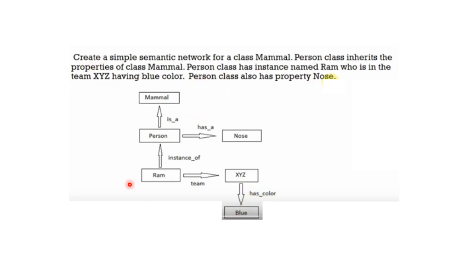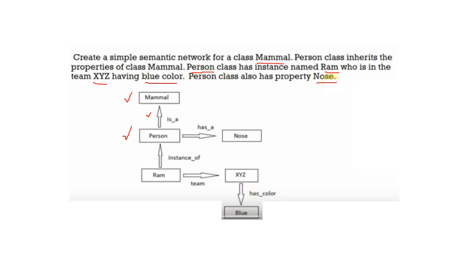When you get a question like this, you have to identify what are the concepts in this passage. Here the concepts are mammal, person, Ram, XYZ, blue color and nose. And now you have to identify the relation. Person class inherits the properties of class mammal. So mammal is a concept, person is a concept. Now the relationship is is a. Person has nose. Person, nose is another concept.